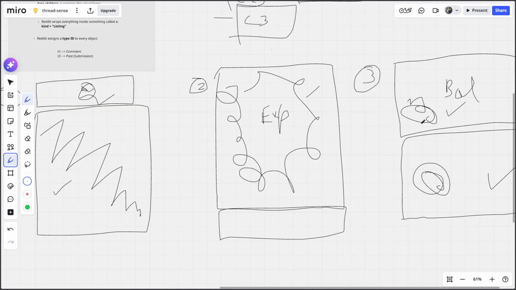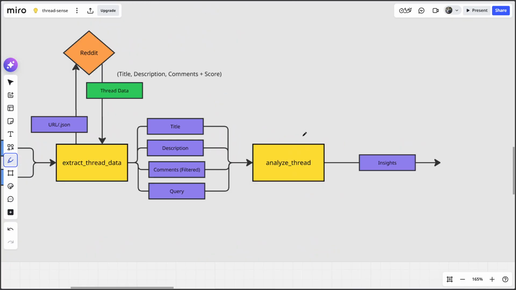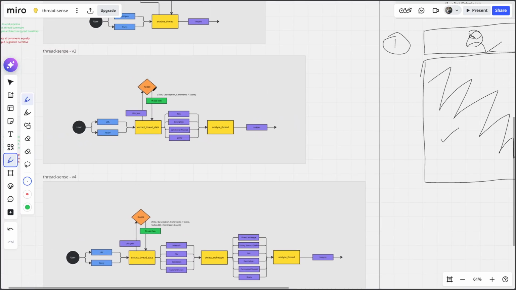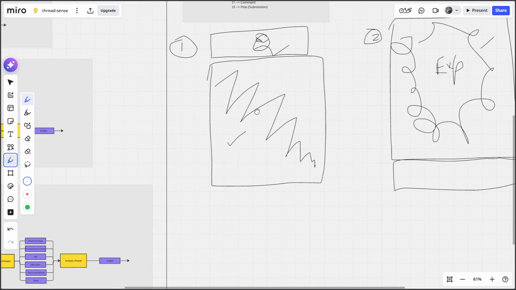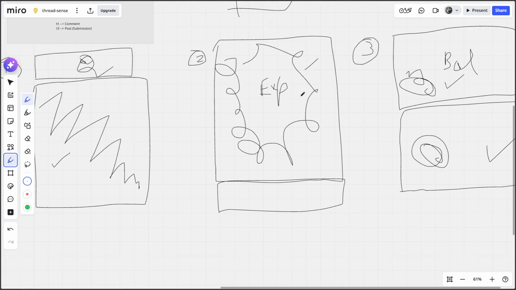Now, why is this important? Because if you go back to our node, or our version, we are nowhere considering this sort of structure here, right? All we're doing is considering all the comments equally and all the Reddit posts equally, right? This is something that has to be factored in for the LLM to have a baseline understanding of what it is expecting, or what the post or the comments is eventually trying to tell, right?